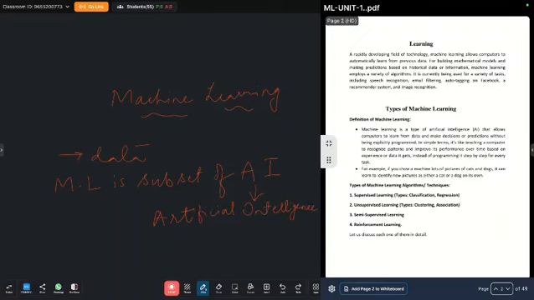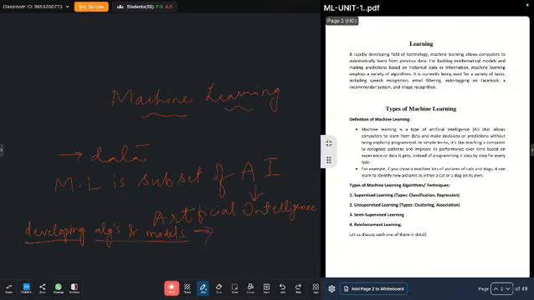Machine learning is a subset of AI that focuses on developing algorithms and models. What is the purpose of these algorithms and models?